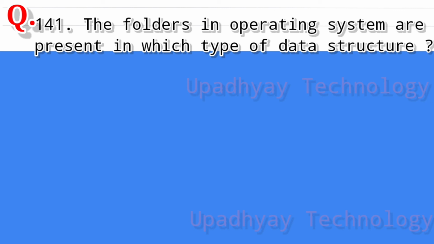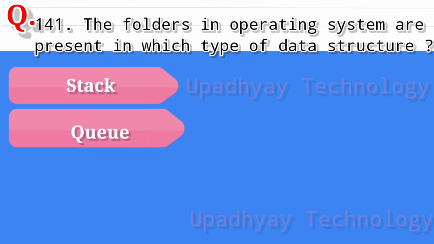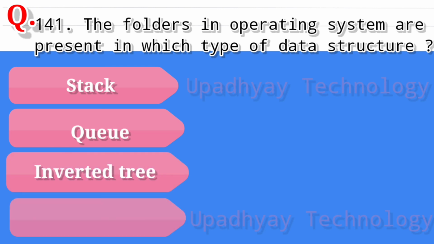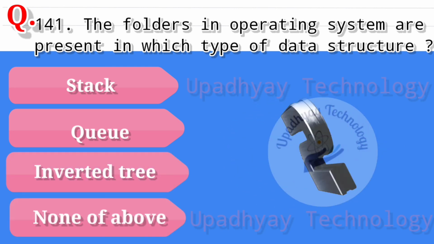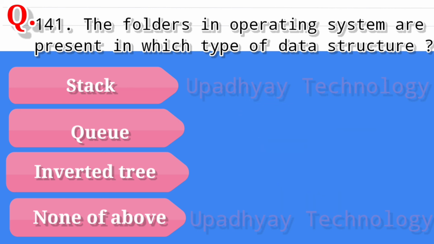Question number 141. The folders in operating system are present in which type of data structure? And the options are stack, second option is queue, third option is inverted tree, and the last option is none of above. And the correct answer is inverted tree.